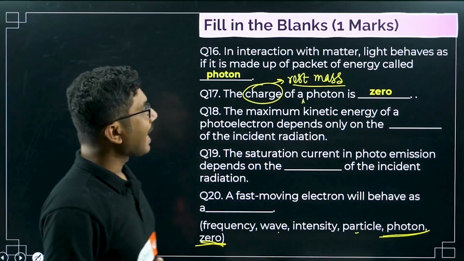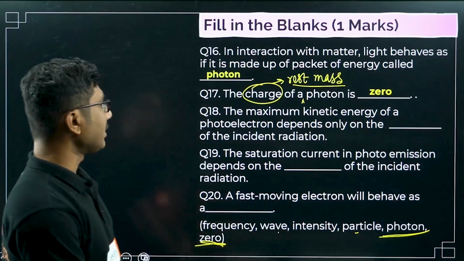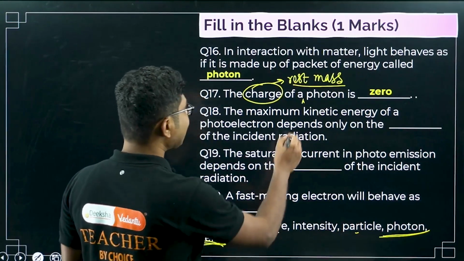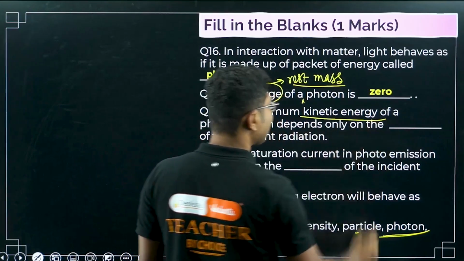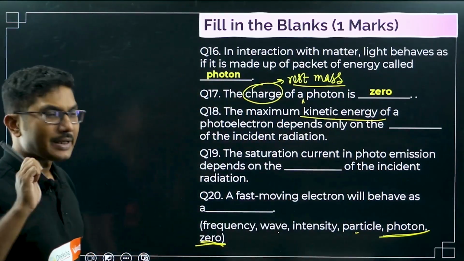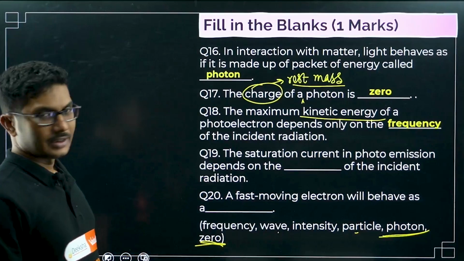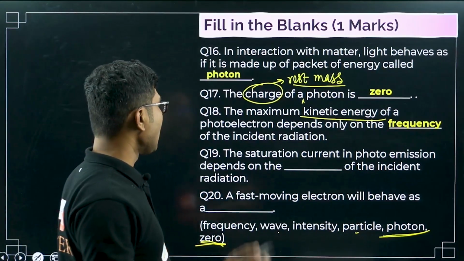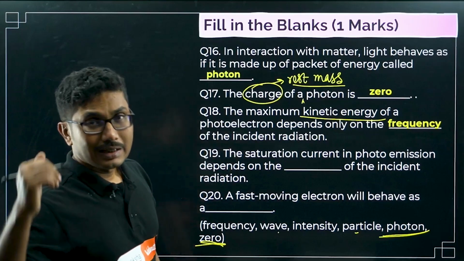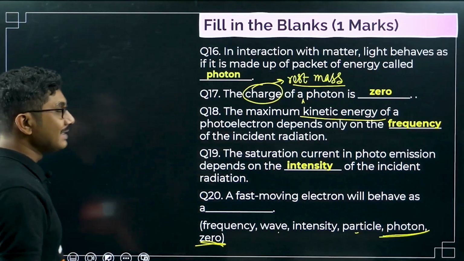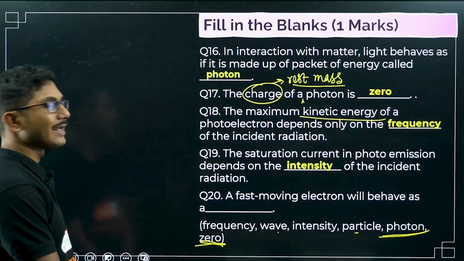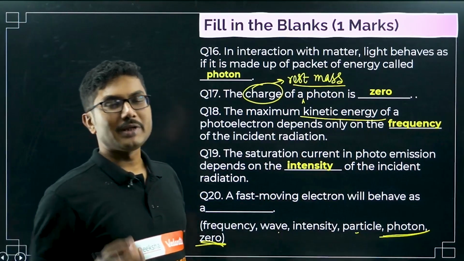The maximum kinetic energy of a photoelectron depends only on the dash of the incident radiation. So the maximum kinetic energy, as I mentioned earlier, depends only on the frequency, right? Next, the saturation current in the photoemission depends on the intensity of the incident radiation. A fast moving electron will behave as a wave.